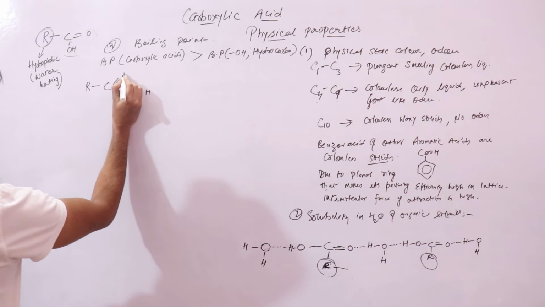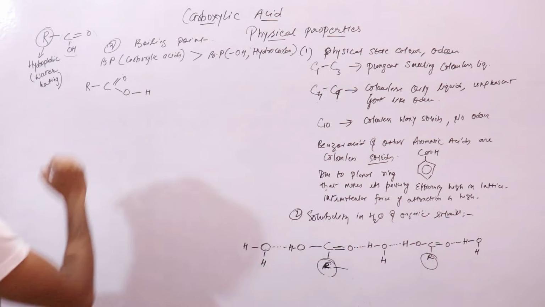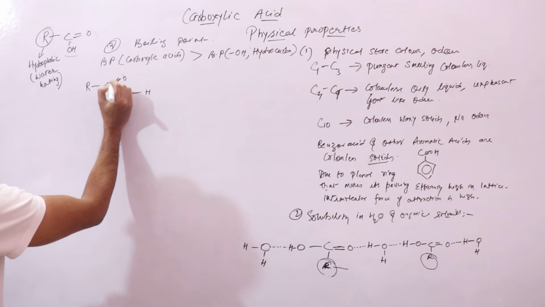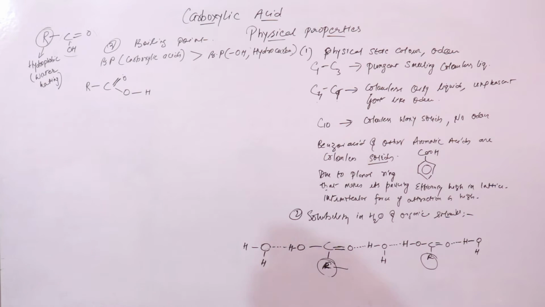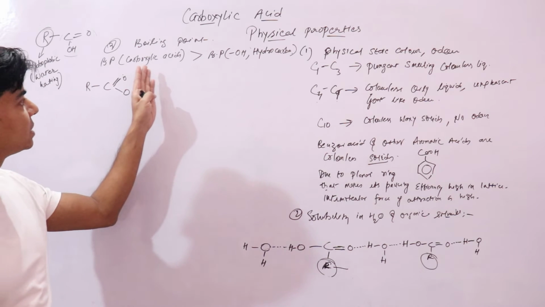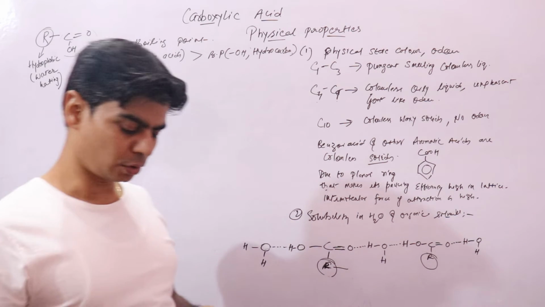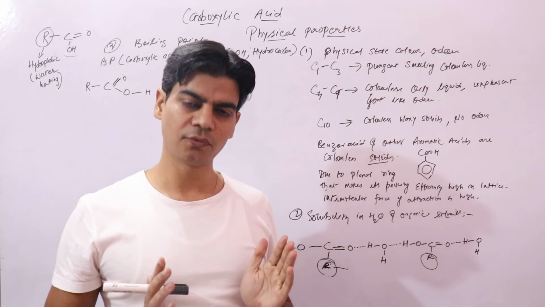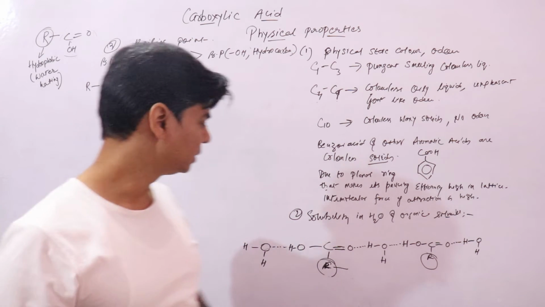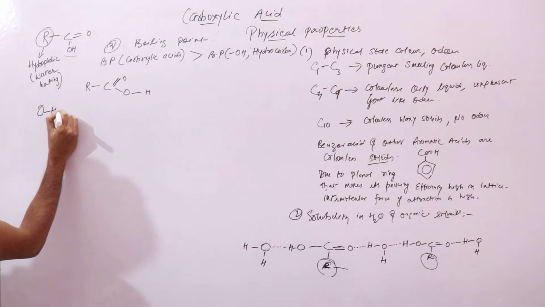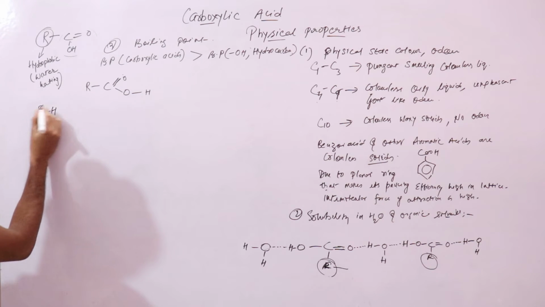This is your negative oxygen and this is your hydrogen. Why is this negative? Because of the high electronegativity of oxygen. Now, we know that the boiling points of alcohols are higher because they can form hydrogen bonds. This OH, if you remember, is your ROH.